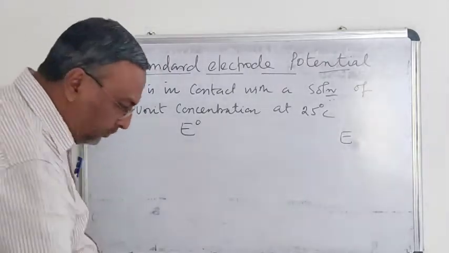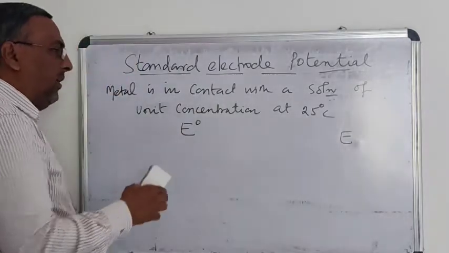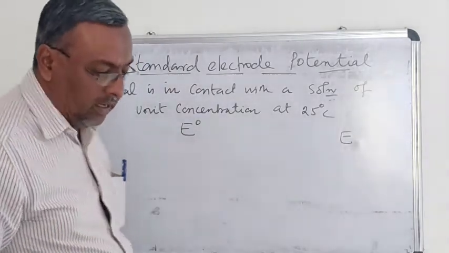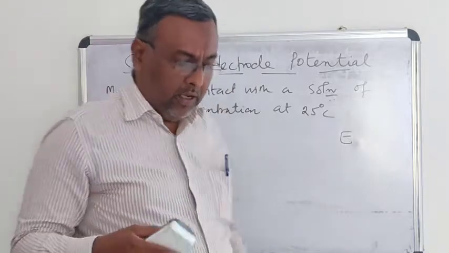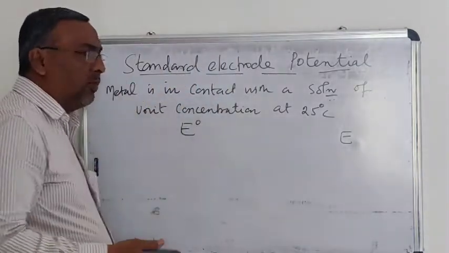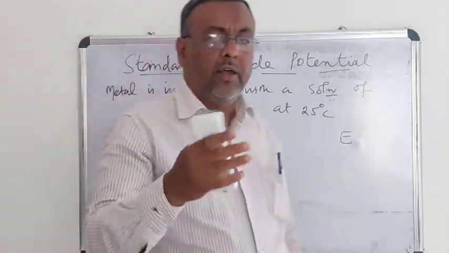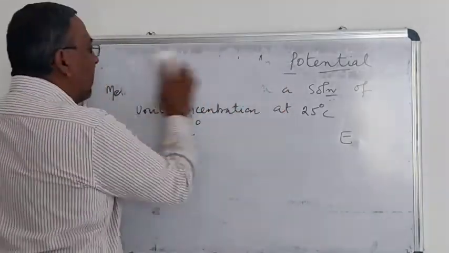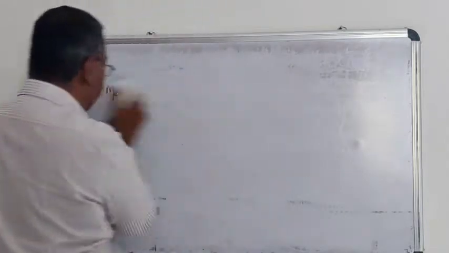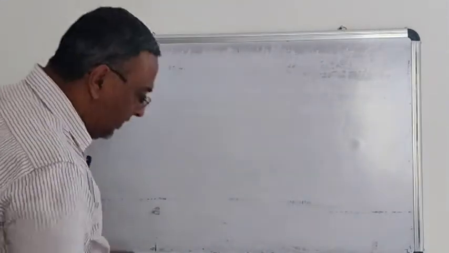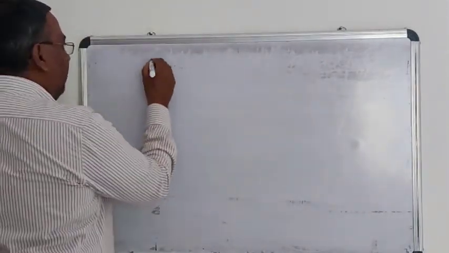Next we have, similarly, the standard electrode potential. Okay, the standard electrode potential is also calculated by using reference electrodes. What are the reference electrodes we have usually used so far? See, reference electrodes.